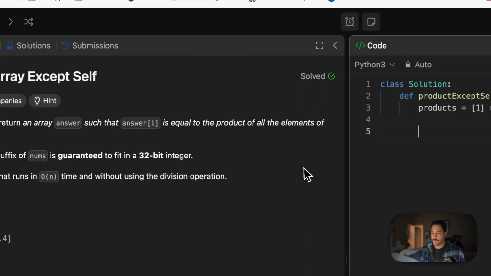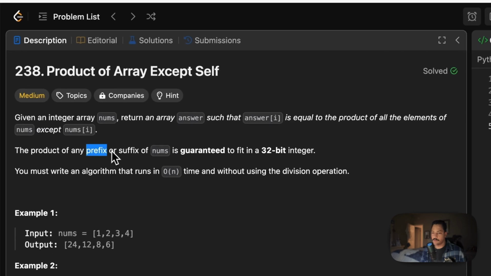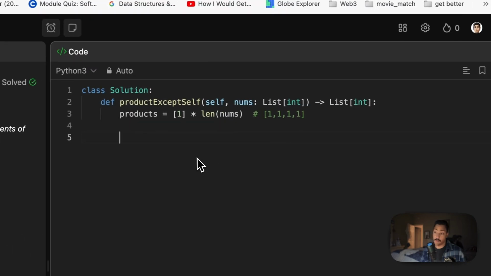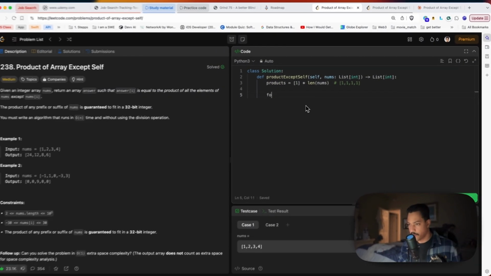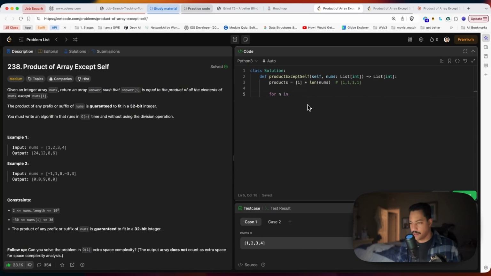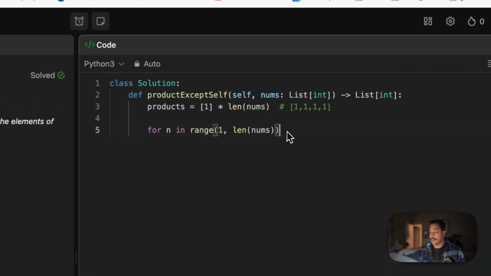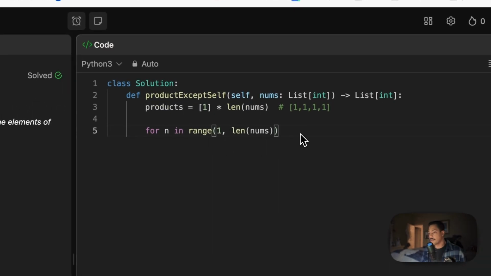So what else do we have to do? Well, we have to find the prefix now, right? We have to find the product of all prefixes but the number in question. So how do we do that? Well, for every number, we're going to use the range function with the length function to iterate over indexes in the array. But we know that at position 0 there's no prefix. So what do we do? Well, we can start at position 1, all the way up to the end of that array, right? 0, 1. Okay, cool.